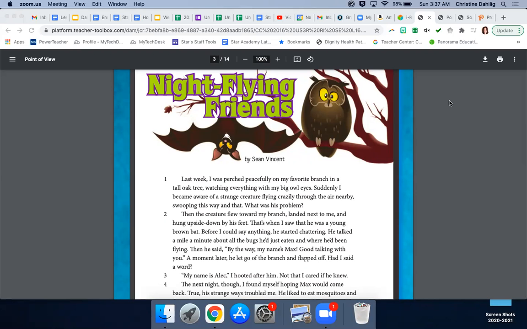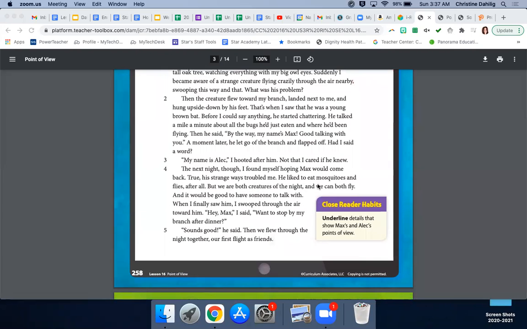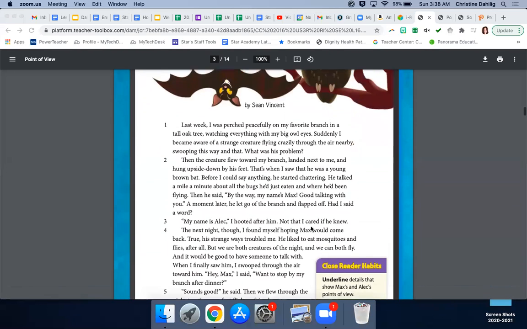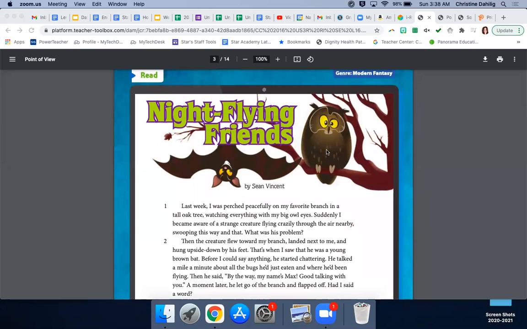And so, again, on page 258, I'd like you to take a look also at this close reader habit box in purple. It says to underline details that show Max's and Alec's points of view. So please make sure that you have a pencil ready as we are reading this today. All right, here we go.